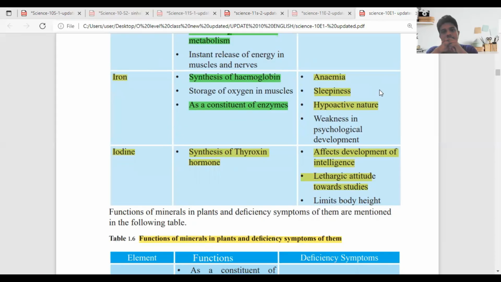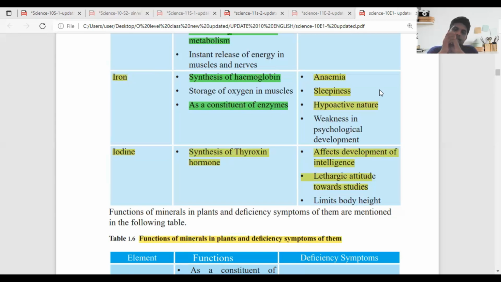Sixth element is iron. Function is synthesis of hemoglobin, storage of oxygen in muscles, as a constituent of enzymes. Deficiency symptoms: anemia, sleepiness, hyperactive nature, weakness in psychological development.